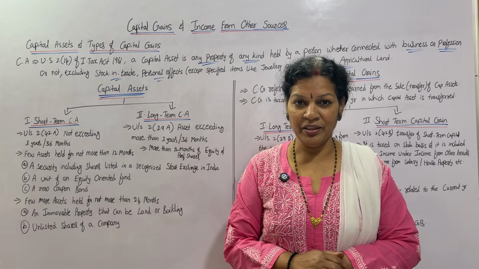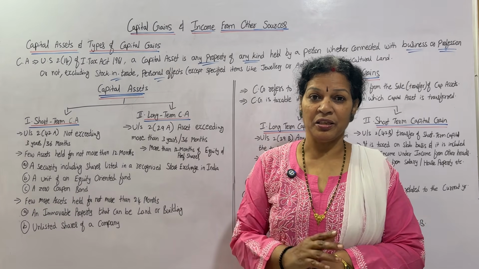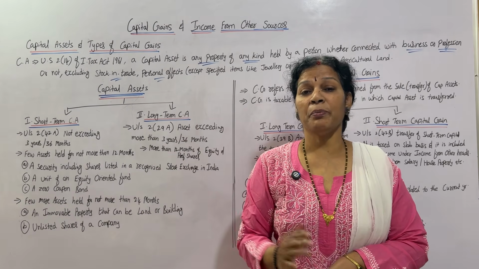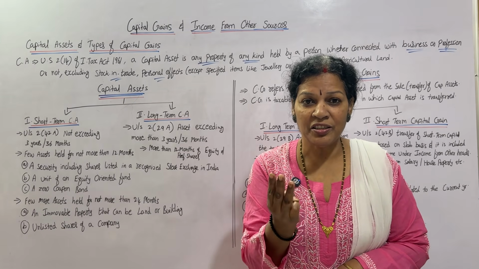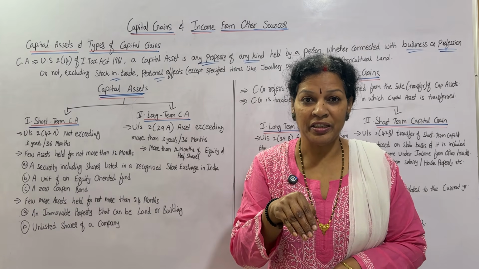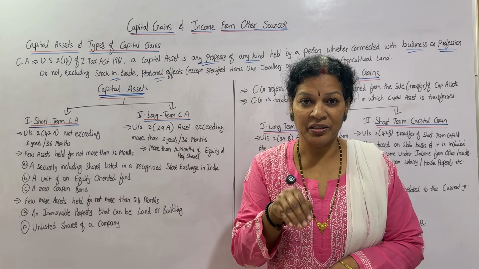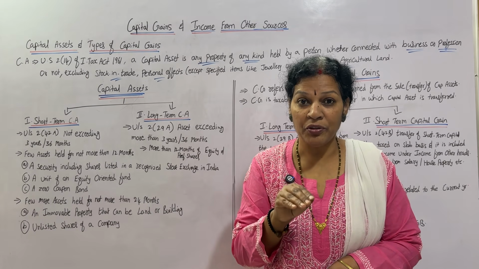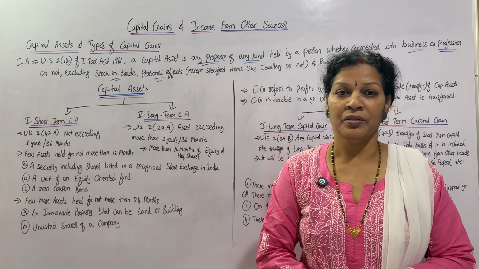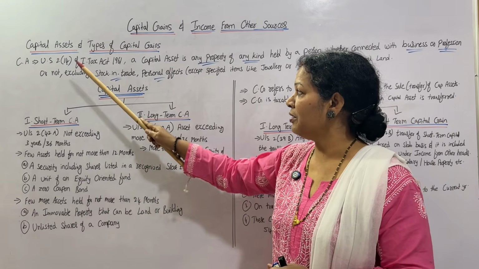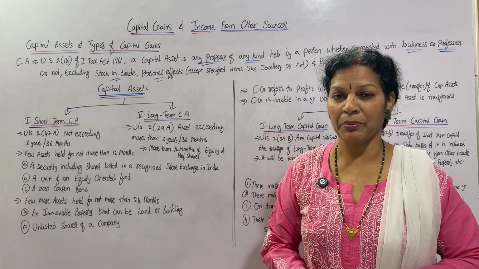If you are holding any asset for less than 36 months, which is nothing but 3 years, then that is called a short term capital asset.